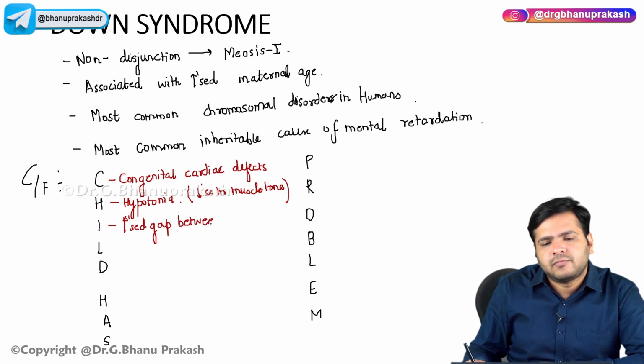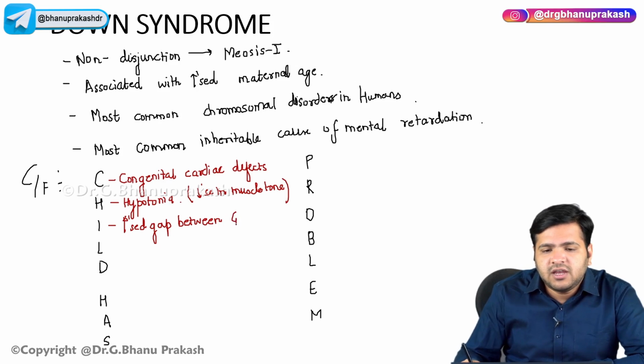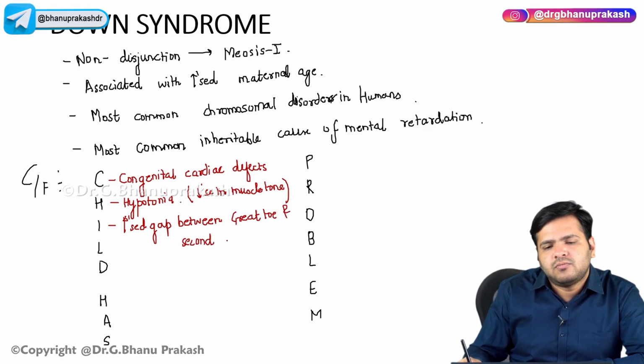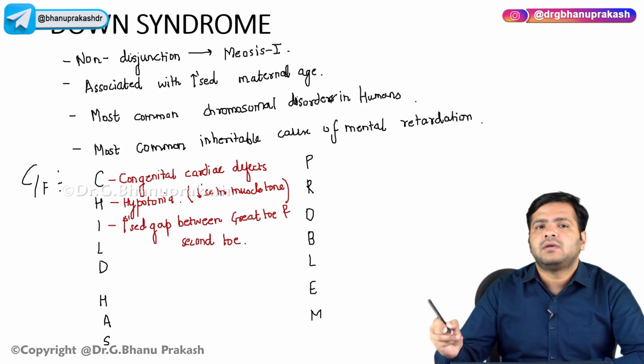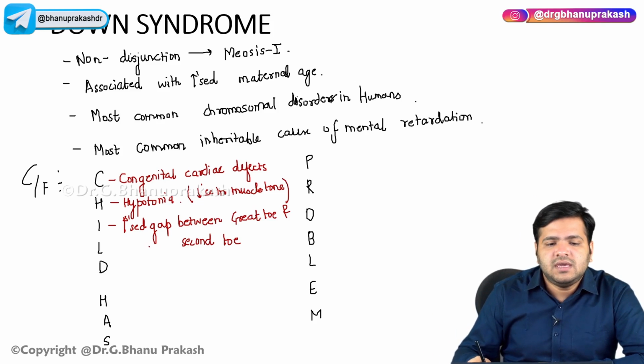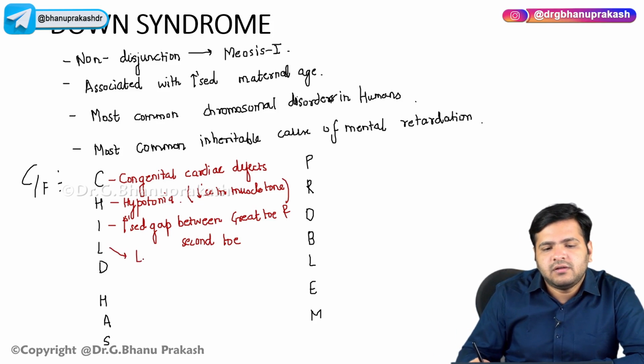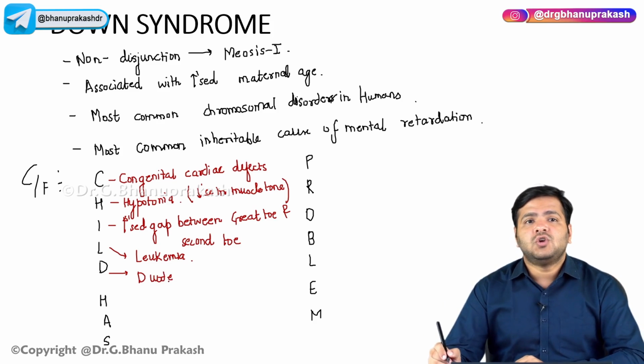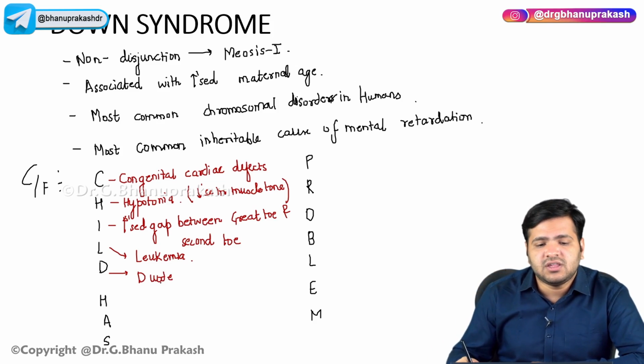You can see leukemia, the cancers. You can also see duodenal atresia. In patients of Down syndrome, you will see duodenal atresia.